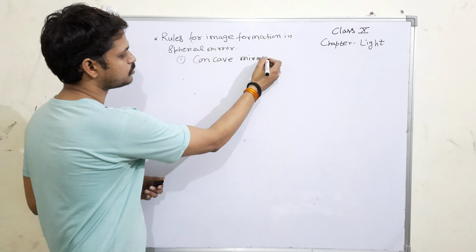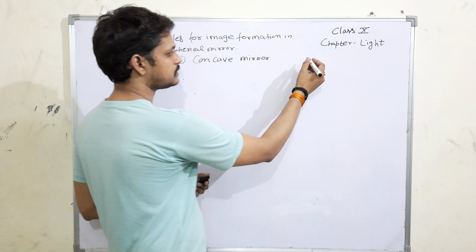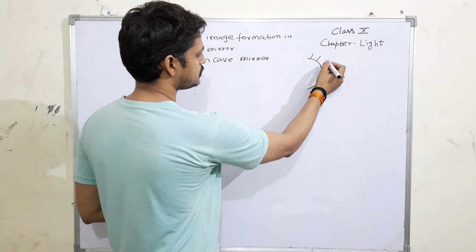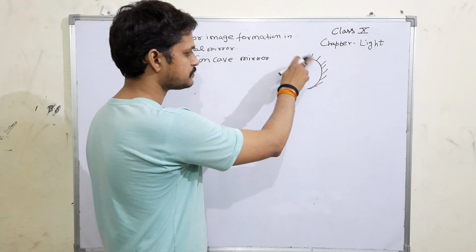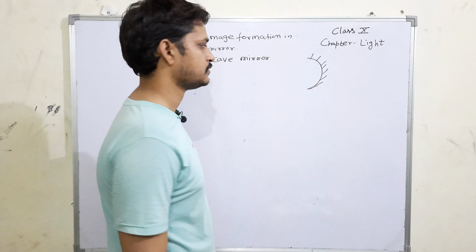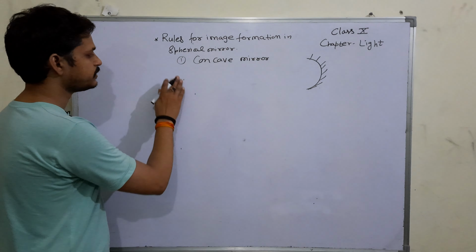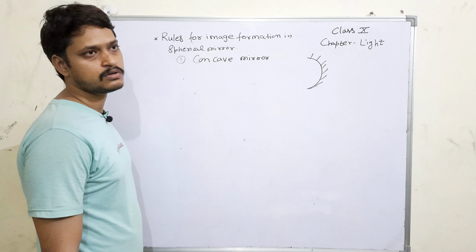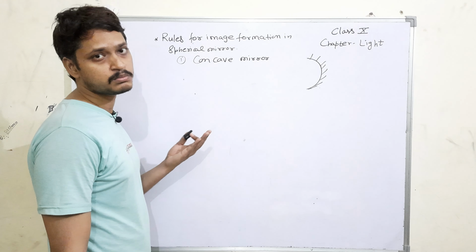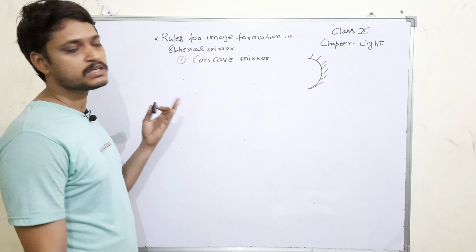We already know about the concave mirror. It is something like this shape. It is polished from outside and the curved surface is the reflecting surface. So we will see 4 different cases where the image formation can take place, or the rules which are very much the governing authority to form the image.